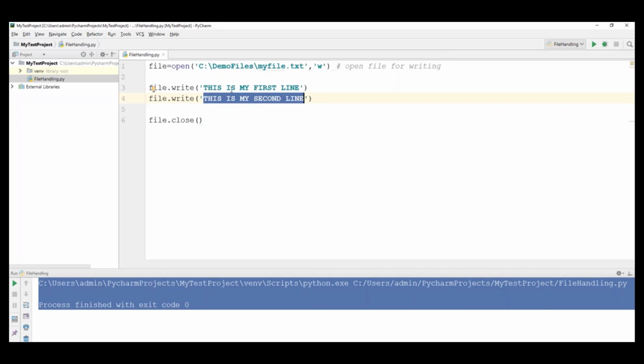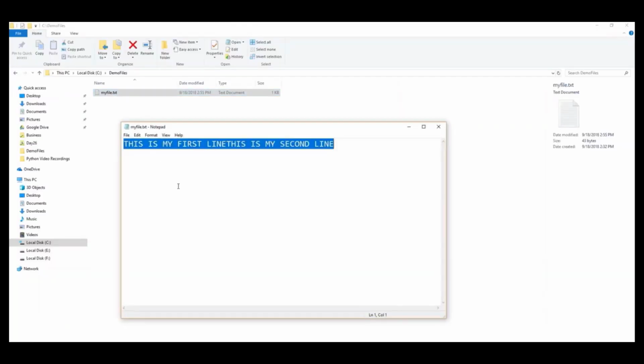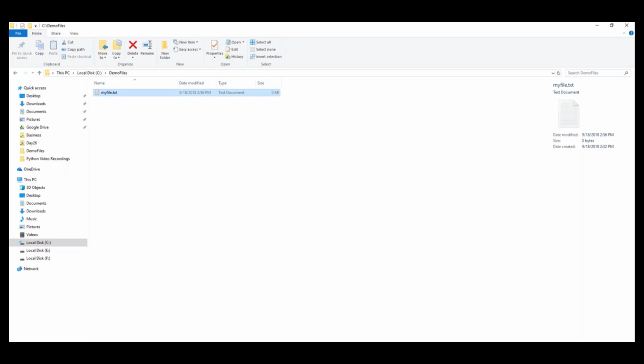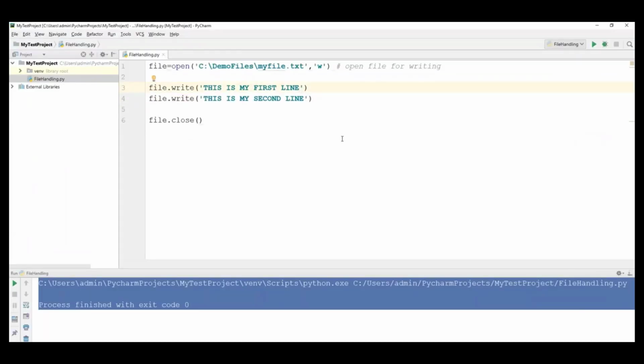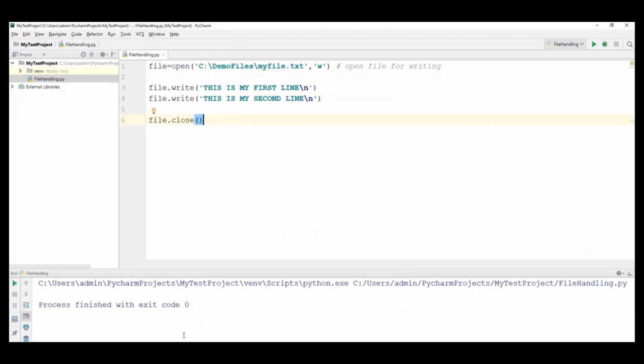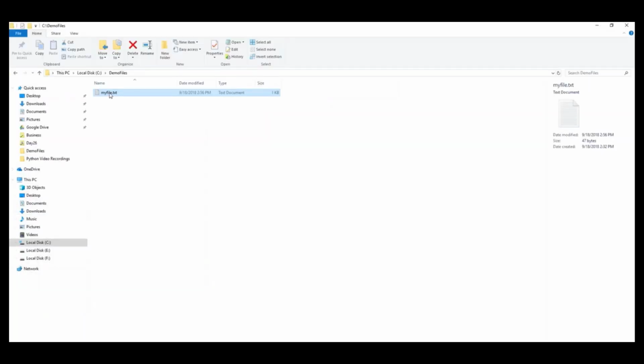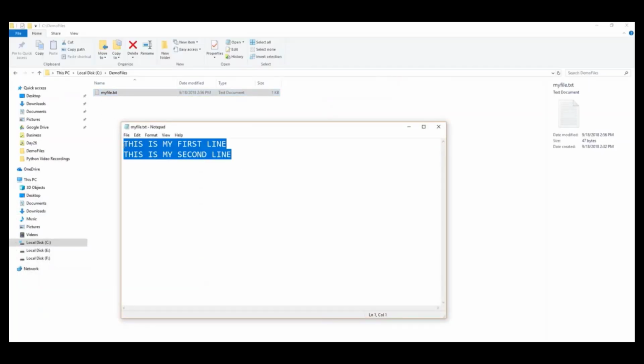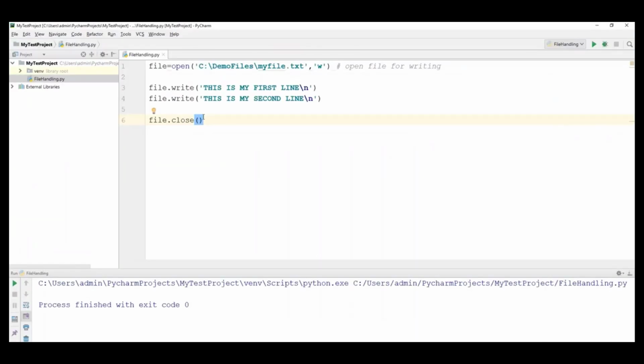So for example, if we want to write these statements in the next line, what we can do is, let me just remove this data. Now we just add a \n at the end of the statement, like this. What \n will do is write the line in the next line. Now run this code again one more time. Now go to your location and see the file. You can see two lines have been created in two different lines. So this is how we need to write the data into a file, using the write function.